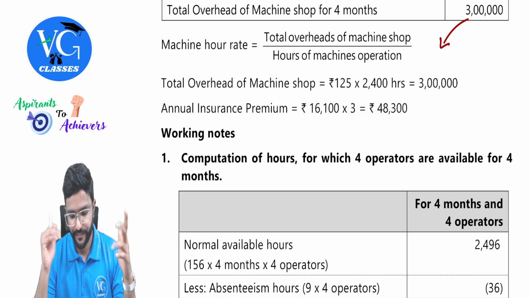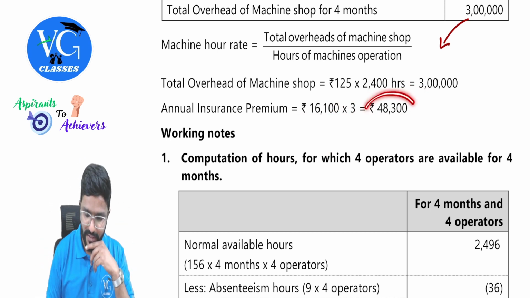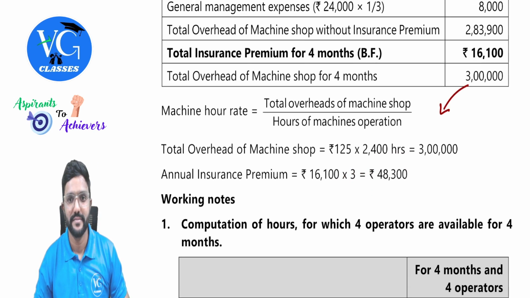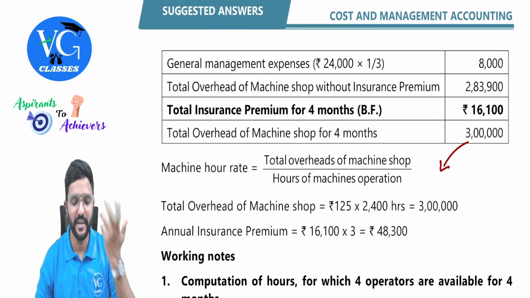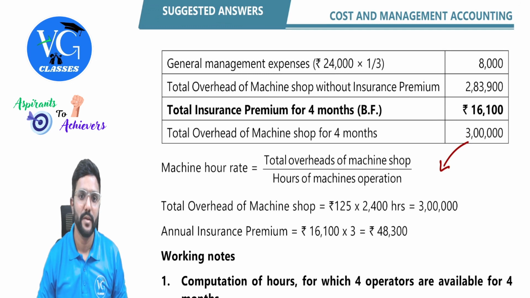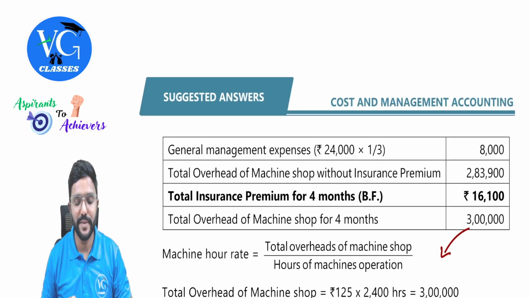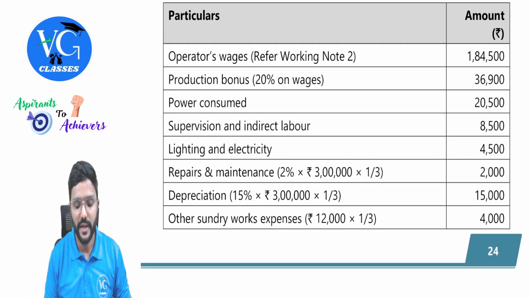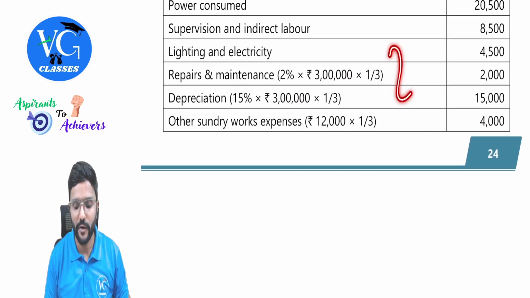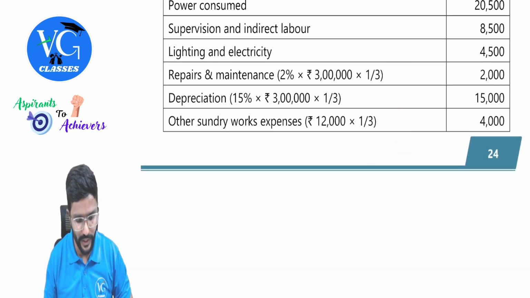Hope you got it. Yes, guys. So this is an interesting question. But if you know how to calculate machine hour rate and all, it will be easy. Fine, guys. Done with this. So please be careful. One thing you have to take care of is that here these are given for 4 months, whereas the following are given per year. I will just show you that also.